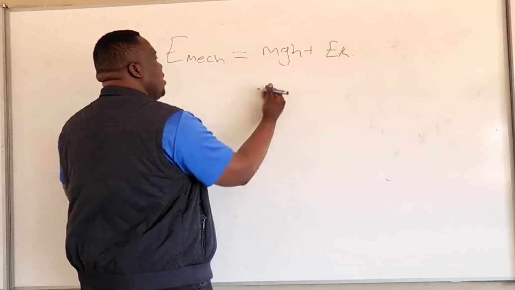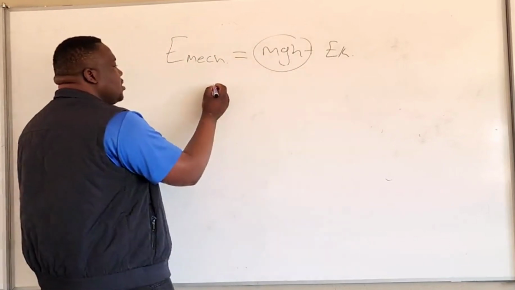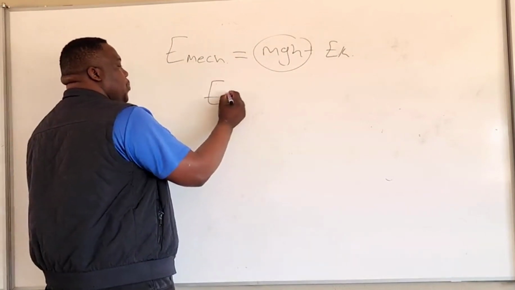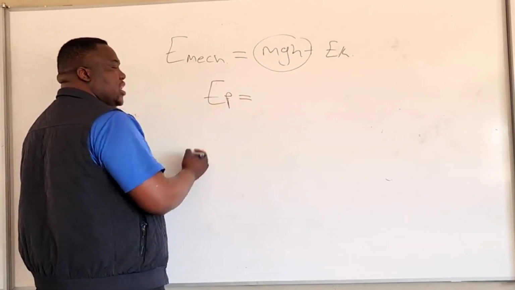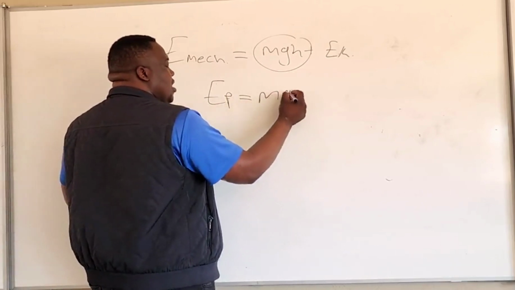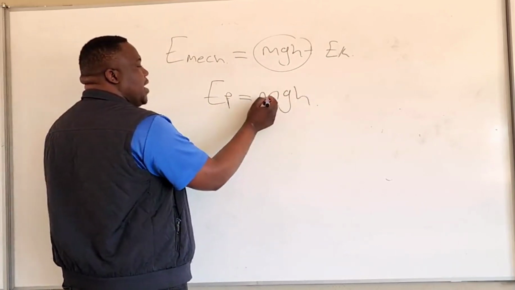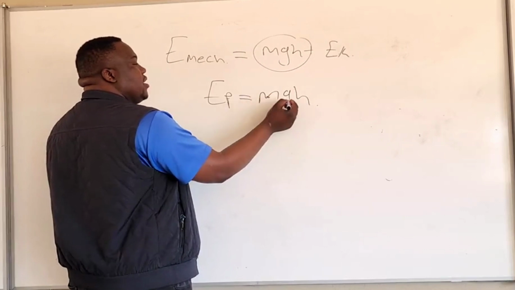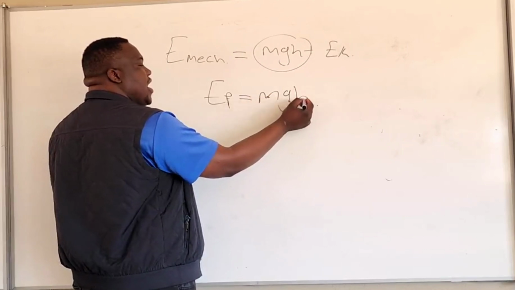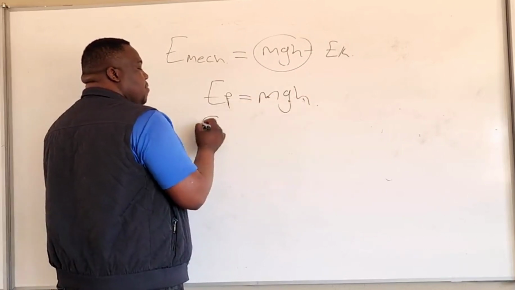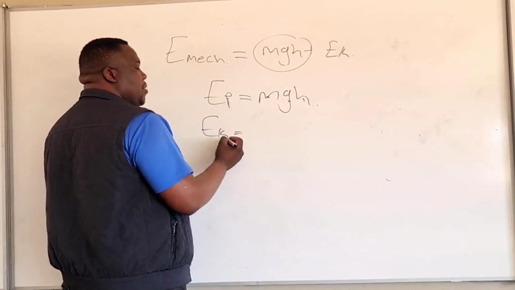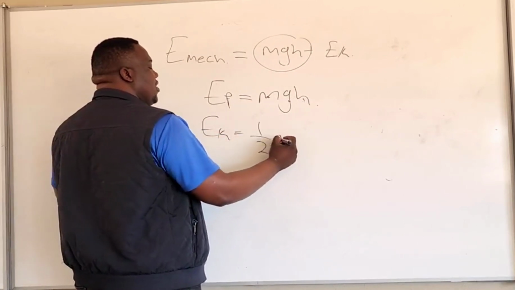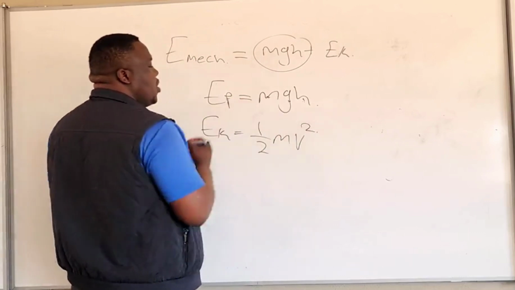So actually, let me just indicate to you that the EP, which is the gravitational potential energy, is given by the formula mgh. You multiply the mass, gravitational acceleration, and the height of an object. Then EK, we have already spoken about kinetic energy, which is 1/2 mv squared.